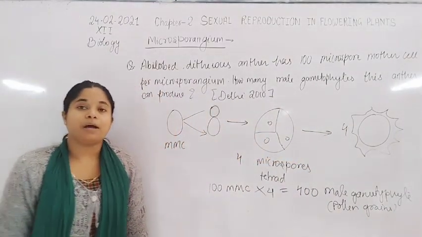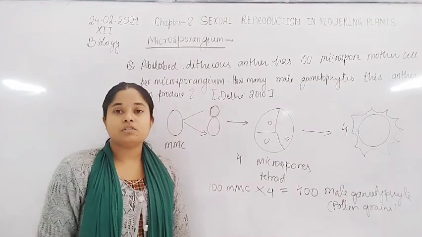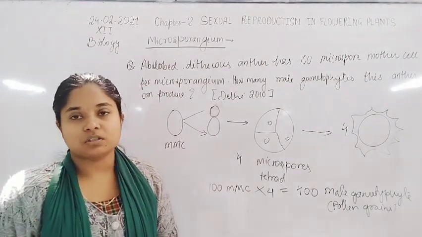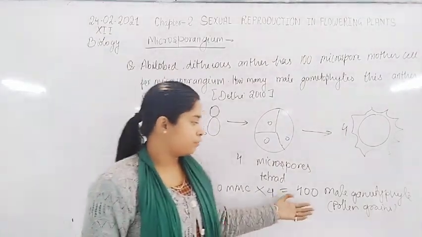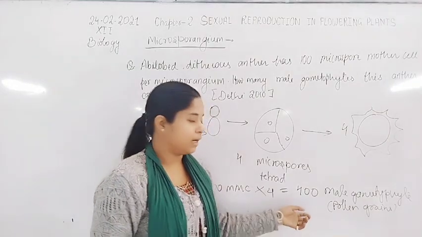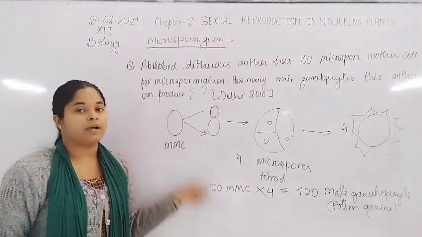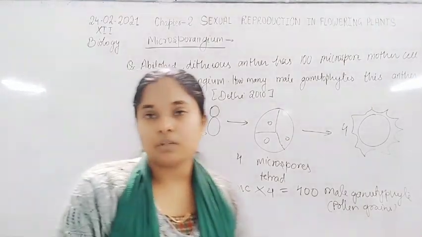Pollen grains are formed by the microspore mother cell undergoing meiosis division. After the meiosis division, there is formation of 400 male gametophytes, that is, 400 pollen grains formed by the 100 microspore mother cells. Now let us discuss the second question.